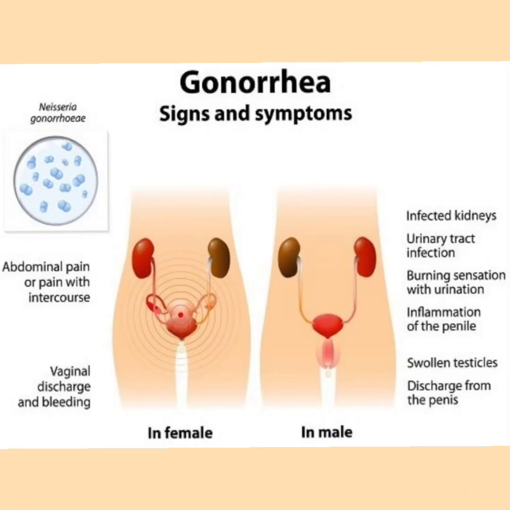Now, what are the symptoms of the female and the male? You can see in this slide. Abdominal pain or pain with intercourse in the females, vaginal discharge and bleeding. In the males, urinary tract infection occurs, even the kidneys may get infected, burning sensation with urination, inflammation of the penis, swollen testicles, and discharge from the penis can occur.